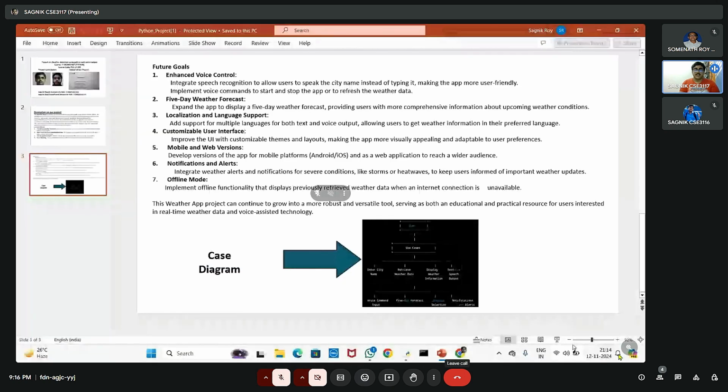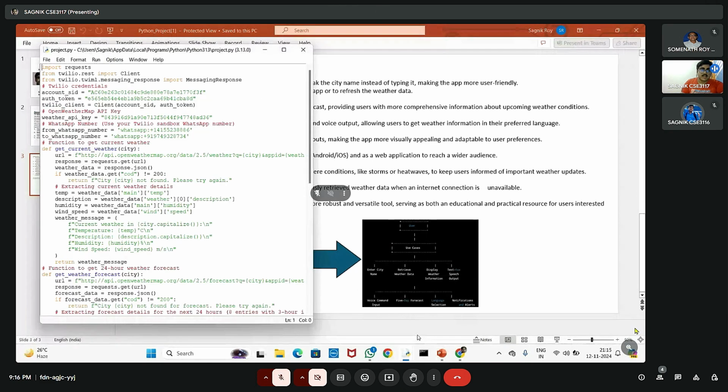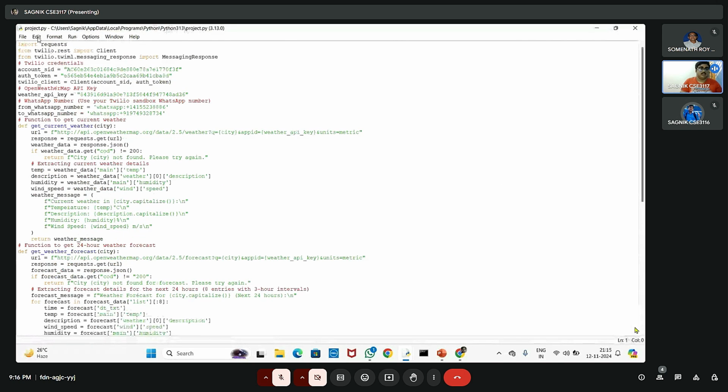Now I am going to present my code on the project. Please run the code. As you can see over here, this is our code on the weather detection polling board.